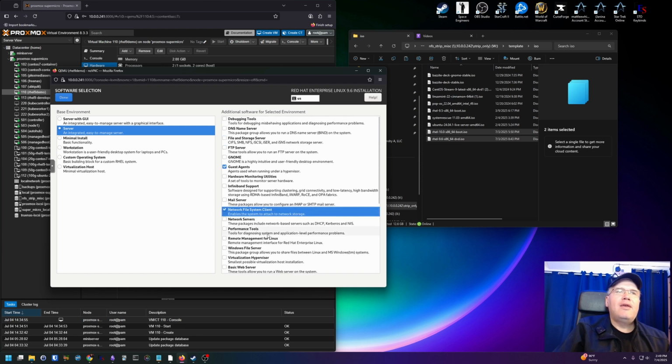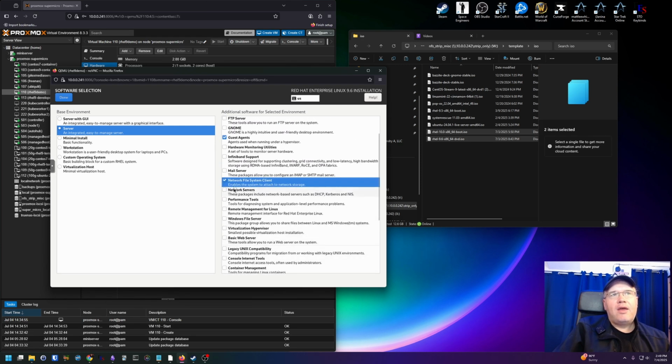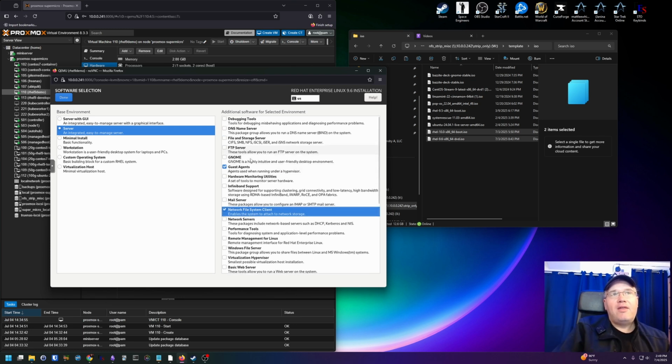That way, if you have a Windows, this is good for doing Windows shares to Linux hosts. This is good for NFS mounts, sharing file system across each Linux host. And then, of course, guest agent, as you know, since this is under a hypervisor. Okay, click Done.